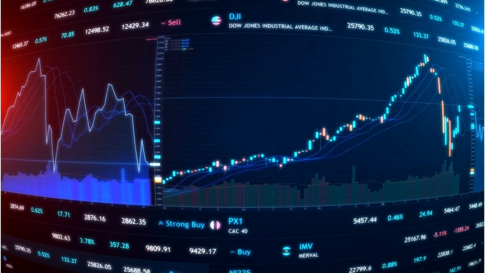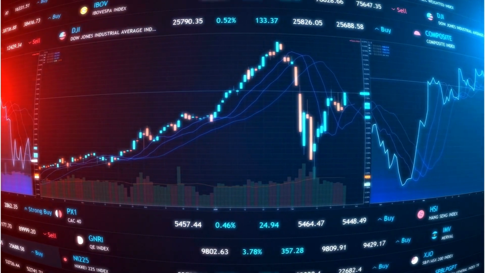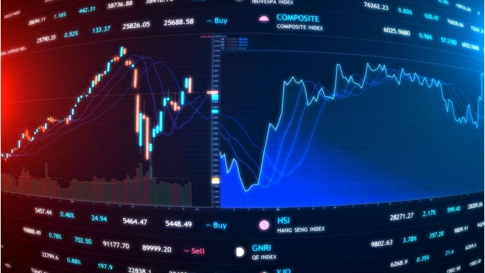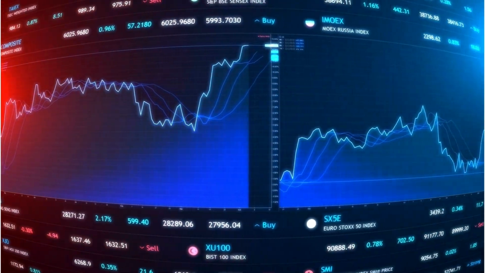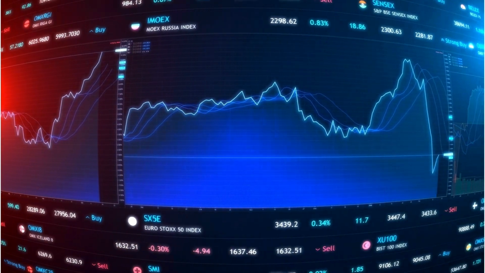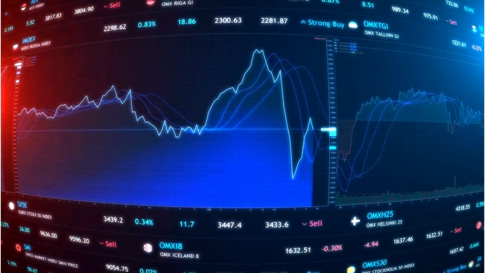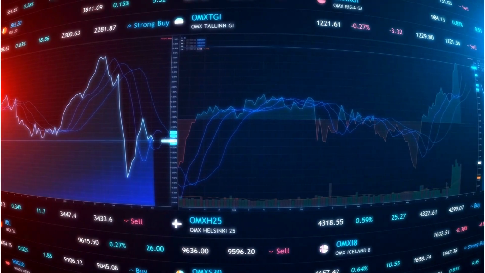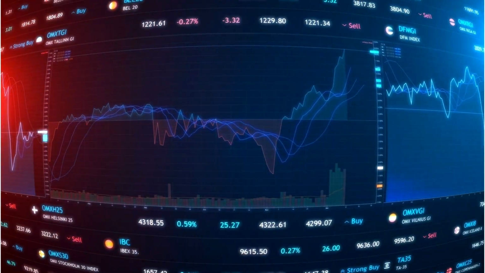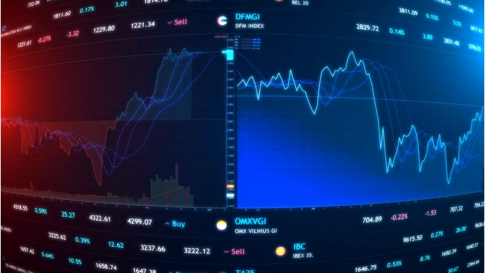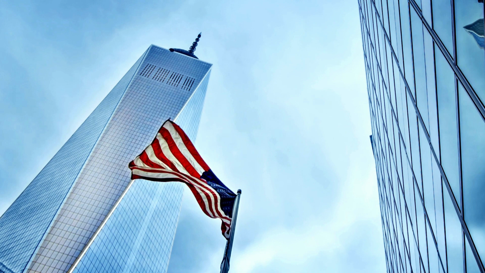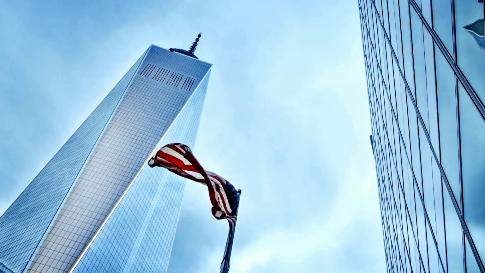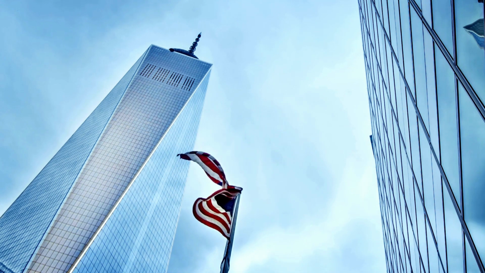There are several factors that influence the rupee-dollar exchange rate. These include trade deficits, foreign investment flows, global economic conditions, and government policies. Events like wars, pandemics, and financial crises can also have significant impacts. A strong US dollar, being the world's reserve currency, often puts downward pressure on emerging market currencies like the rupee.